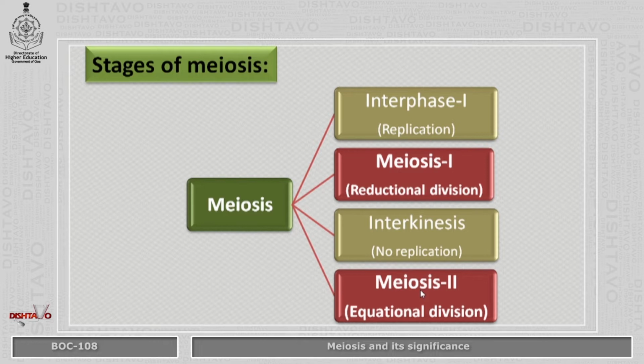The chromosome number remains the same as that of the parent cell in both the daughter cells. In the beginning of meiosis 1, there is an interphase 1 in which a very important phenomenon of replication occurs. Between meiosis 1 and meiosis 2, there is a short resting phase called interkinesis, but no replication of DNA occurs in this stage.